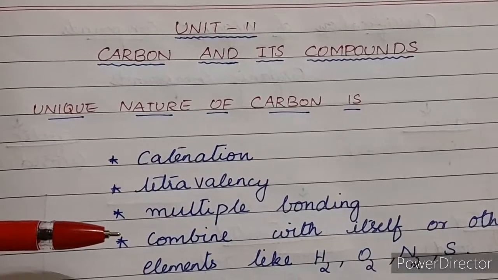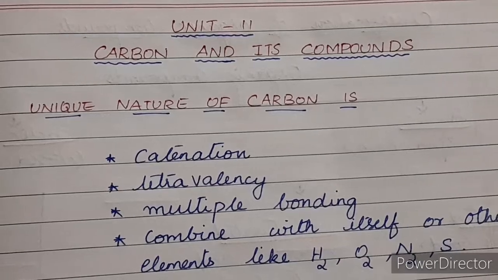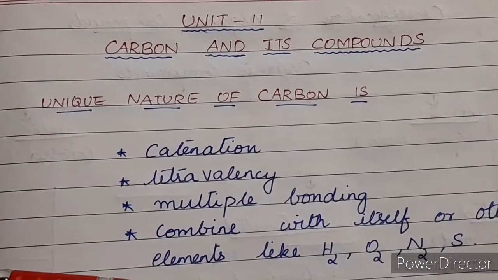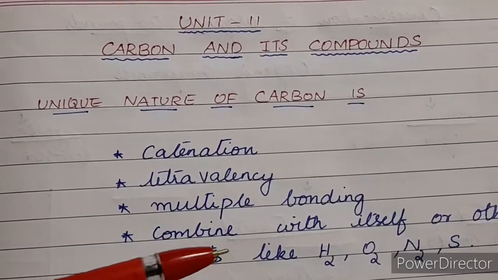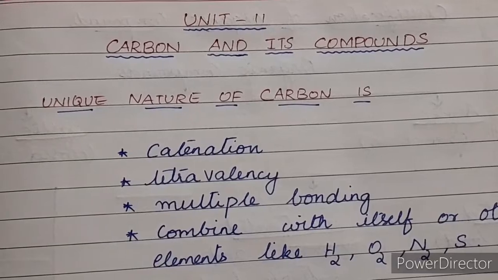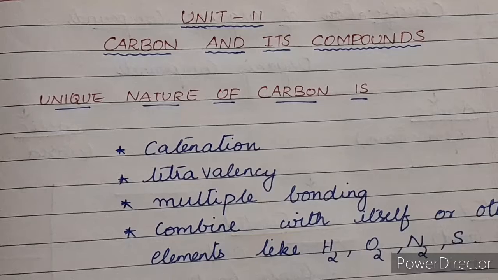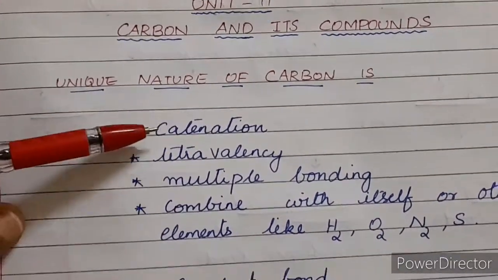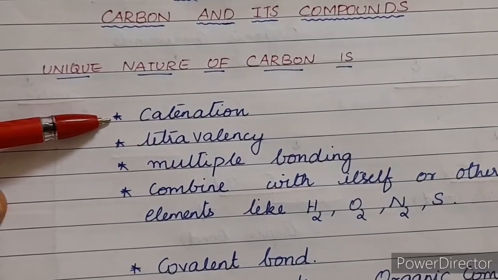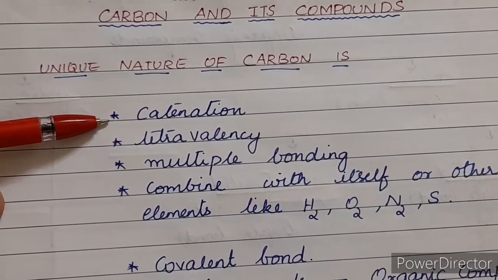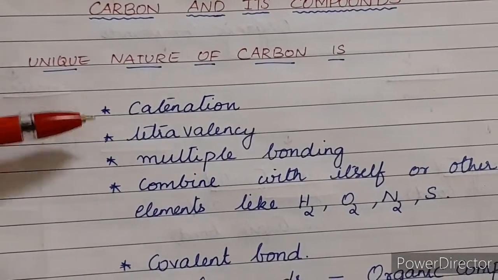They use carbon compounds. There are a number of carbon compounds that is found in our nature, and not only found in the nature, man-made carbon compounds are also found, isn't it? Now in fact, if you see, there are more than 5 million compounds, that is carbon compounds. Now why? Because these so many carbon compounds are found because it has unique nature. The unique nature of the carbon is, the first one is catenation. This we have learnt in 9th standard. Catenation is the ability to combine with itself, that is carbon combines with carbon, isn't it? So that nature is called as catenation.